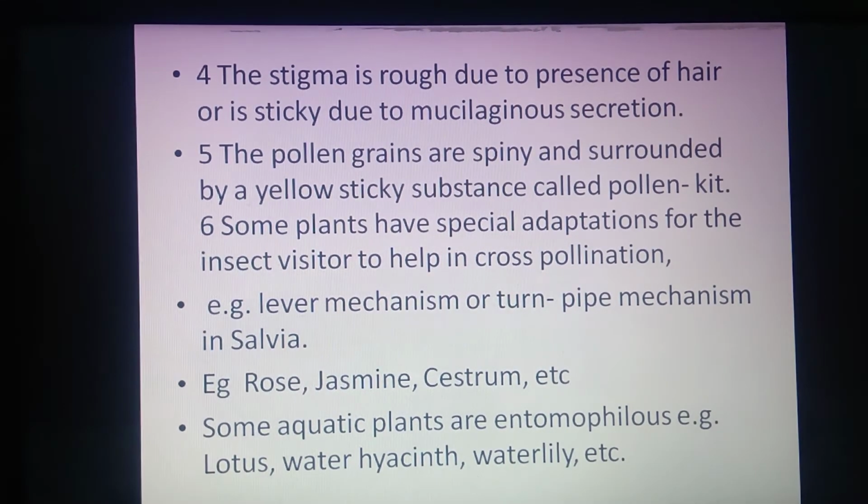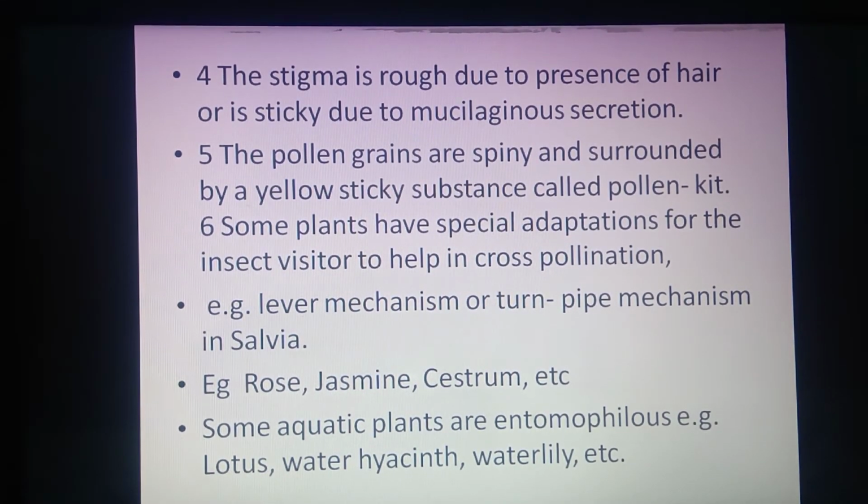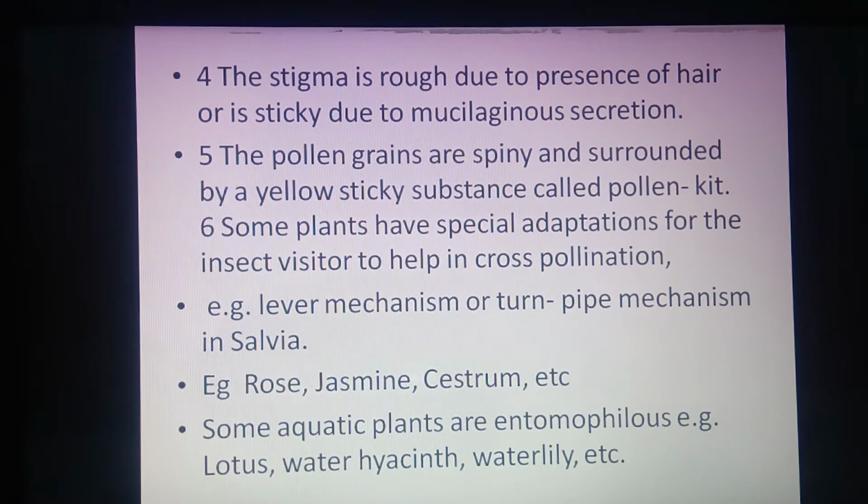Now, the pollen grains are spiny and are surrounded by a yellow sticky substance called pollen kit. Some plants have special adaptations for insect visitors, which help in the process of cross pollination.